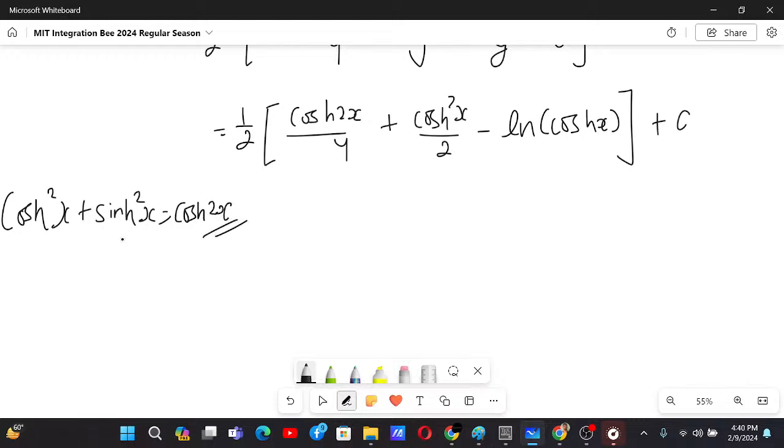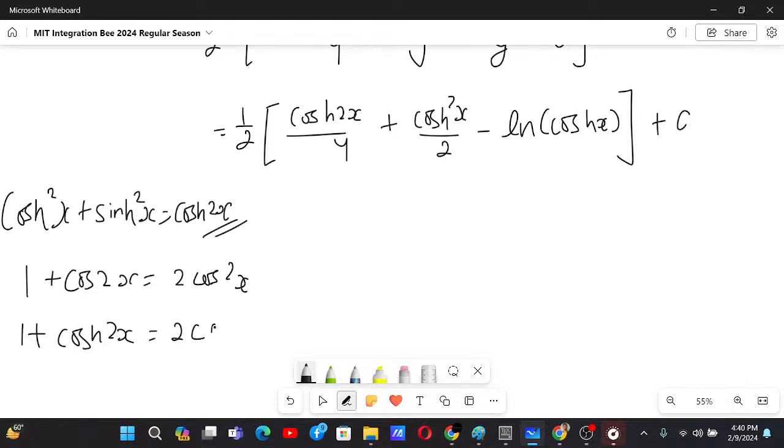Now if you want to change this to cos 2x, we can use the formula 1 plus cos 2x equals 2 cos²x.